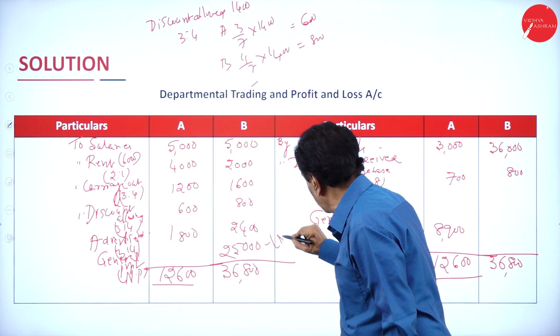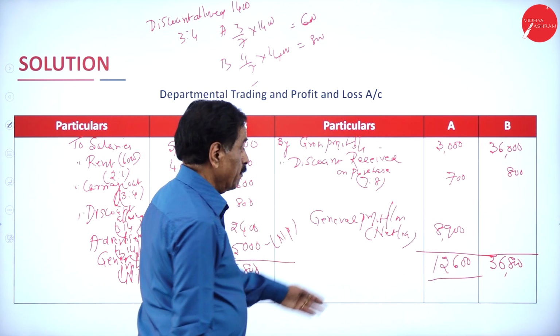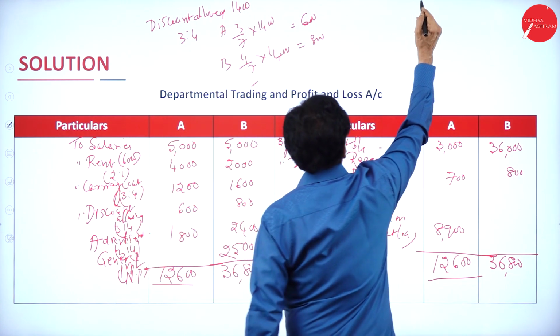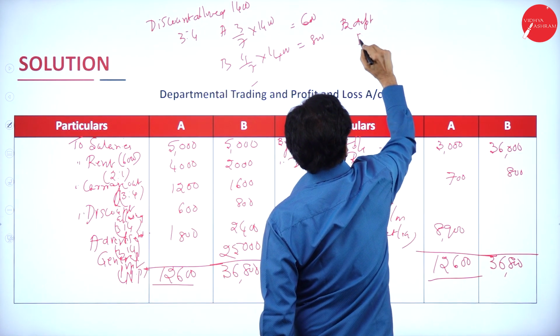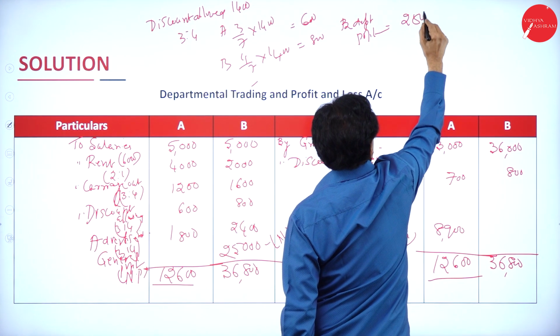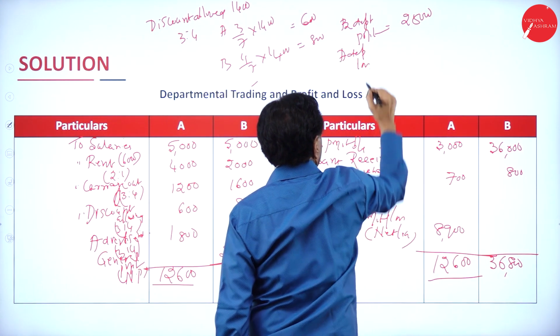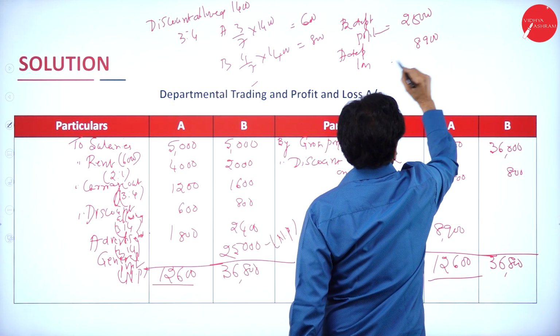This is your net profit, 25,000. Loss of A department is 8,900. Here, B department profit 25,000, A department loss 8,900. Deduct.